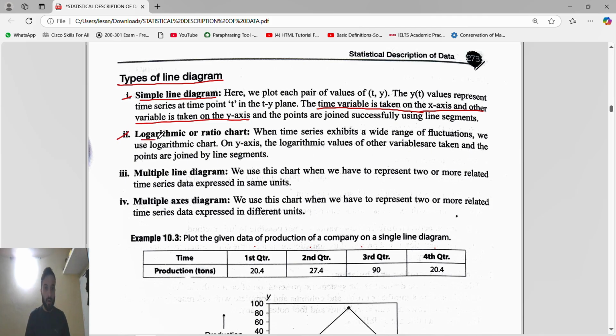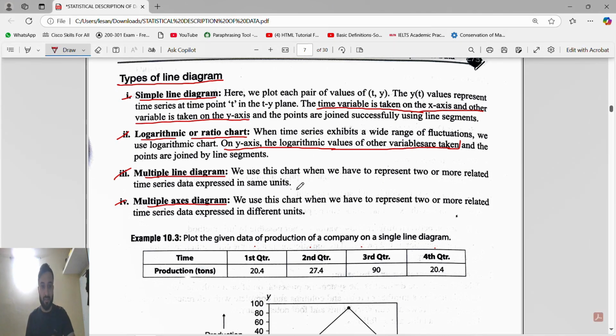Next is logarithmic or ratio chart. Both are the same. Here on the y-axis, the logarithmic values of the other variables are taken. Next is multiple line diagram and multiple axis diagram. Very important.